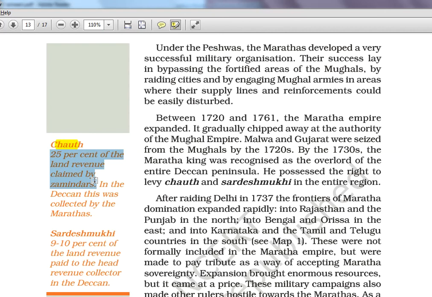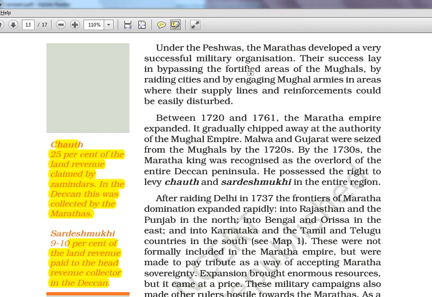Here I told you, Chauth is actually 25% of the land revenue claimed by Zamindars. In the Deccan, this was collected by the Marathas. Okay, Marathas, what they do is they'll go to other places and tell like, you give me this much money, then we won't attack you. Also, we will protect you from others. Okay, it's like, give us money, else I'll destroy your kingdom. That kind of threatening kind of tax collection. Okay, that is Chauth. Chauth, one-fourth in Hindi, you know, so it is 25% land revenue. Sardeshmukhi is actually an additional 10%, you can tell, like a cess in the modern day. 10% of the land revenue paid to the head revenue collector in the Deccan. Okay, it's actually on top of this. Chauth will be there, and on top of that again 10%. That is Chauth and Sardeshmukhi. These terms are important because there are a lot of loans, taxes, and all in different rulers. So it becomes a potential question for UPSC.